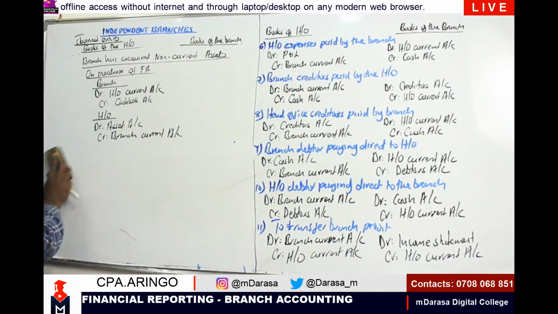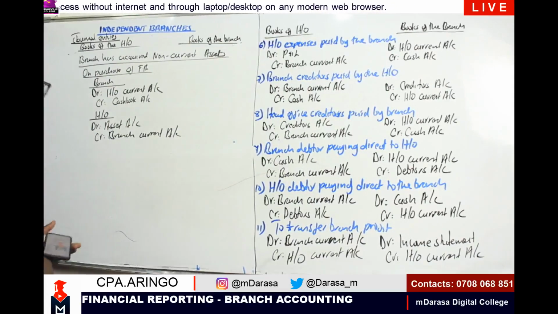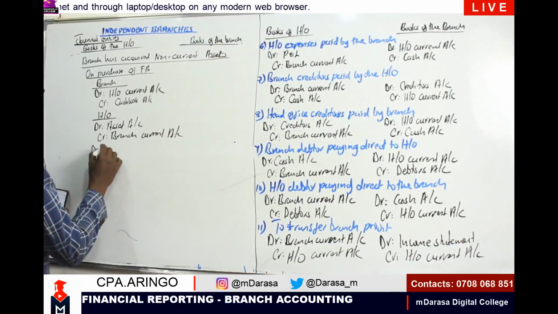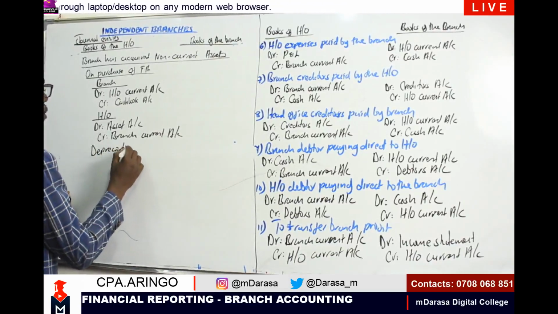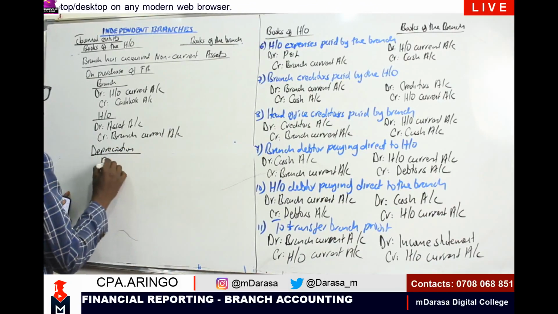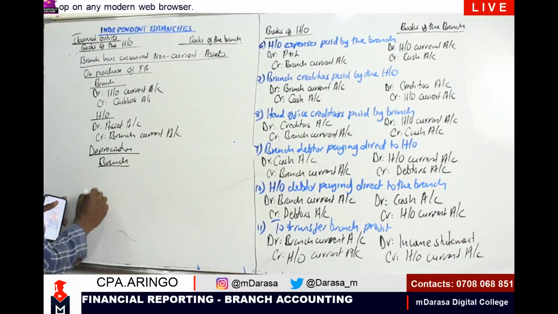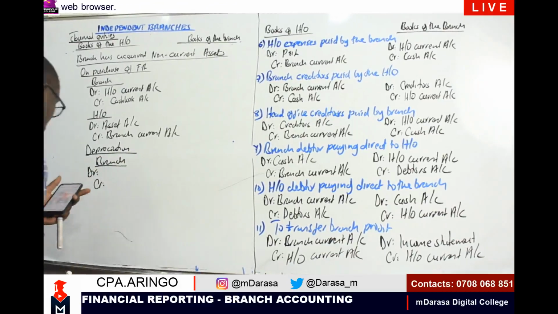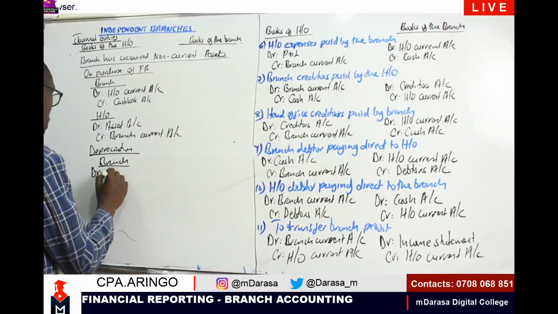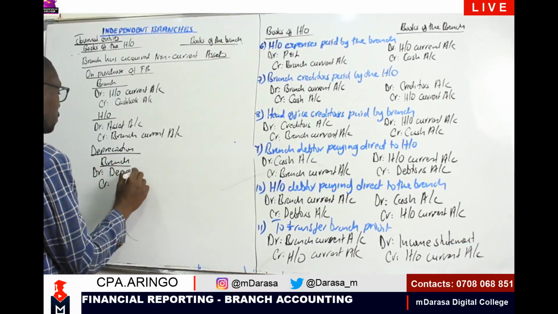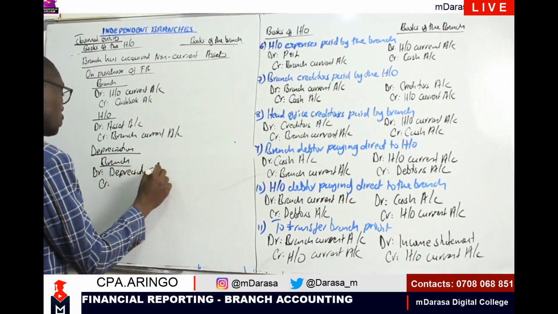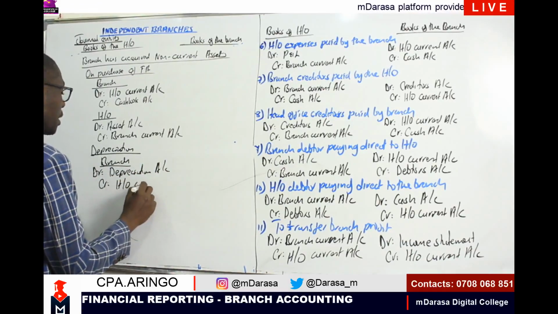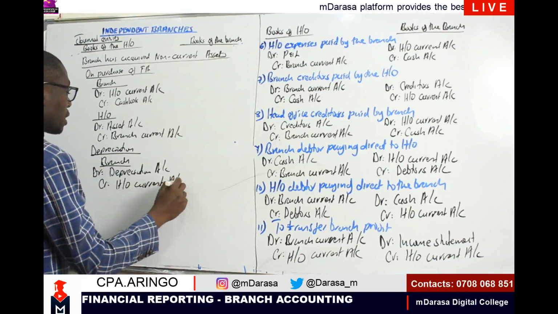Looking at it in the books of the branch, we are going to debit our depreciation expense account, and we are going to credit our head office current account.